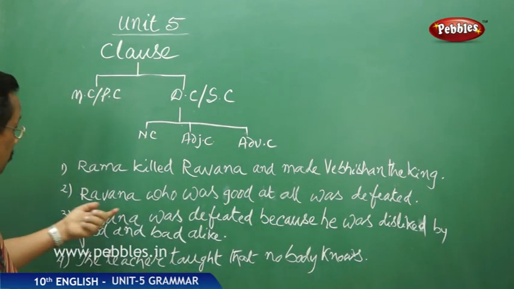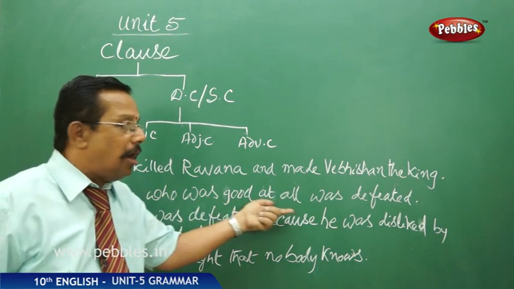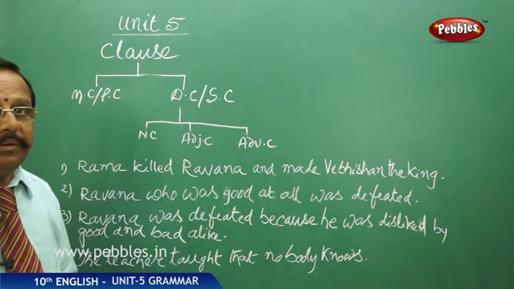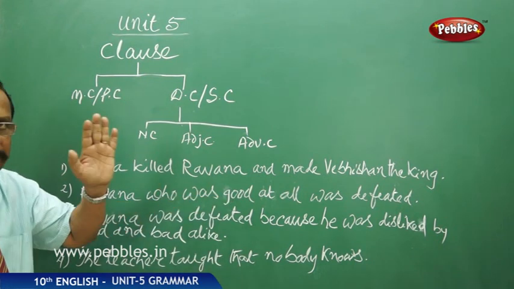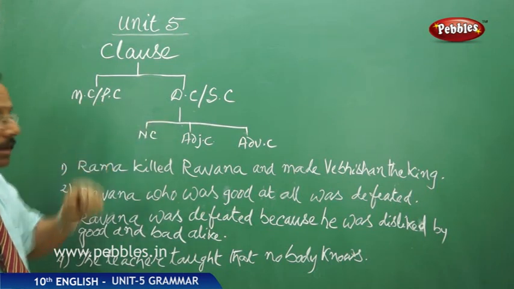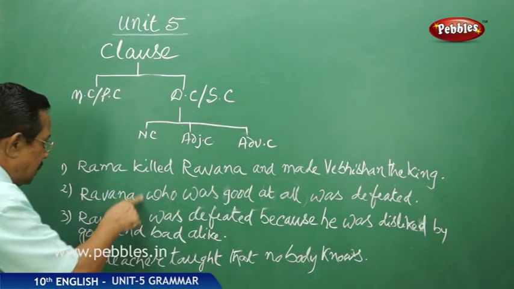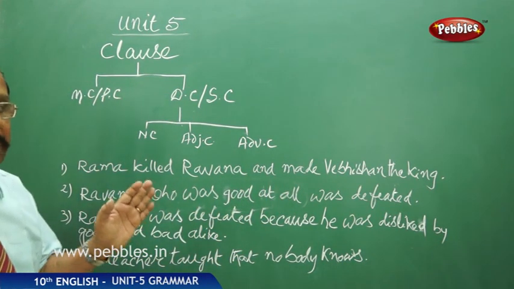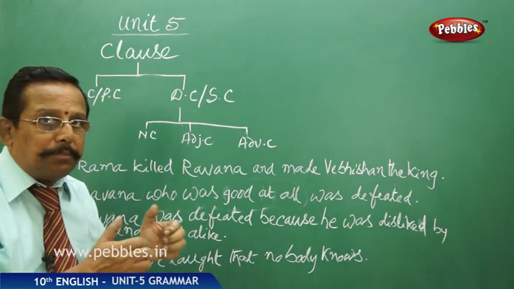So now, here you see Ravana. This noun, Ravana, has been described by "who was good at all", right? It is describing Ravana. The noun is being described by this part of the sentence. Simply remember that much only. But now, when we are talking about main clause and the dependent clause, can this clause, "who was good at all", stand alone and give a complete sense? Definitely no. It should have some support.